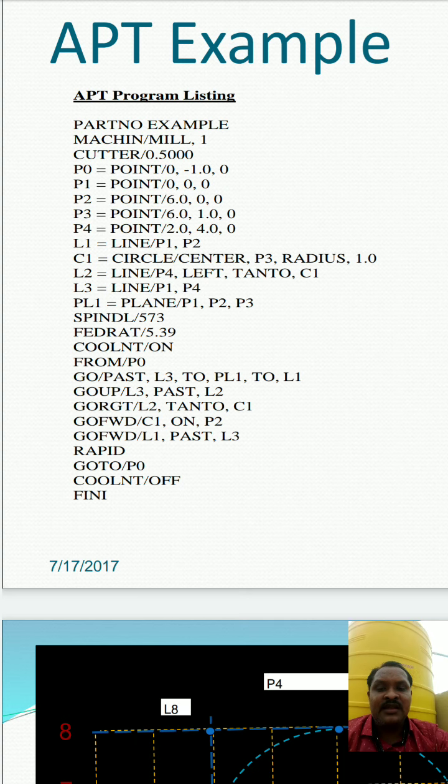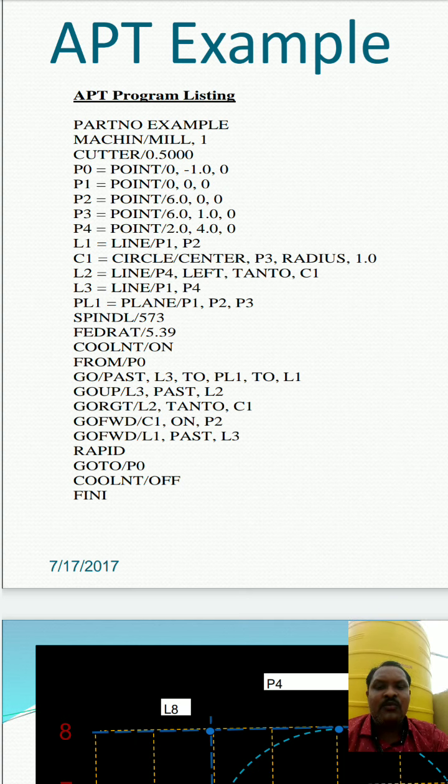L3 is the line p1 and p4. Then past L2, then go right, slash L2, which is the line connected from p4 tangential to C1.